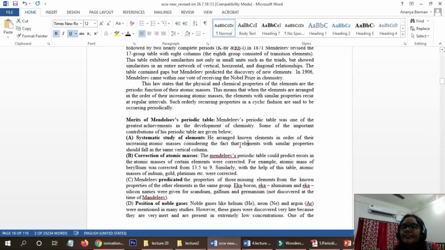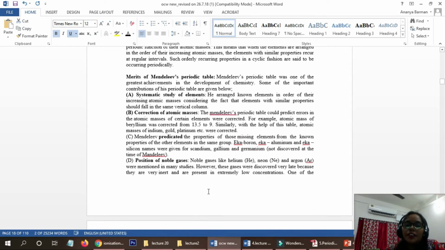He arranged the known elements in order of their increasing atomic masses, considering the fact that elements with similar properties should fall in the same vertical column. Also, correction of the atomic masses: after this arrangement, some corrections were made for the atomic masses of some of the elements.